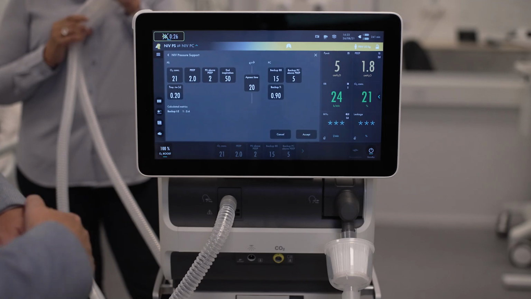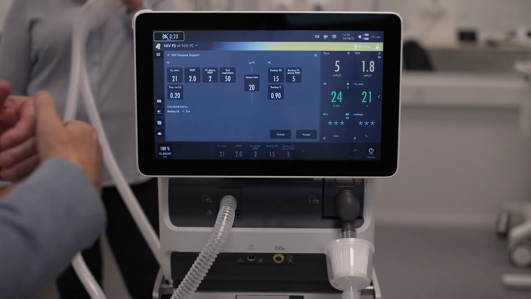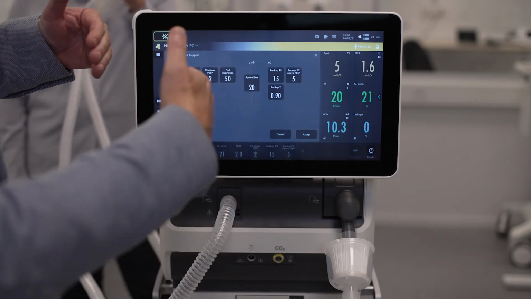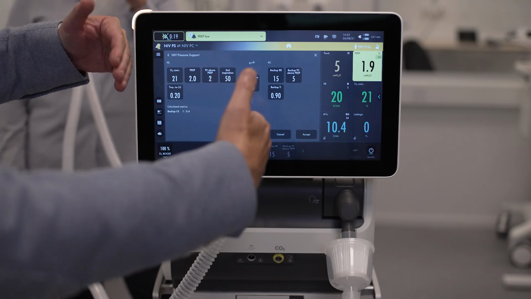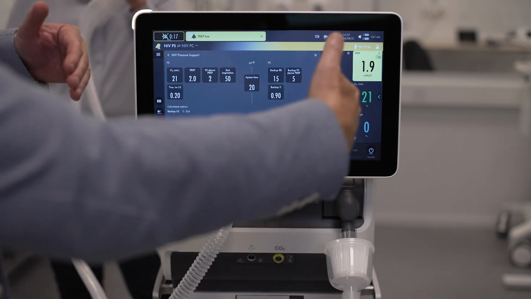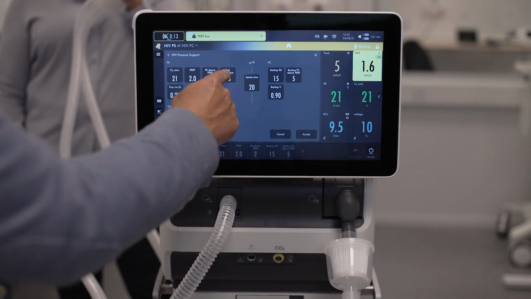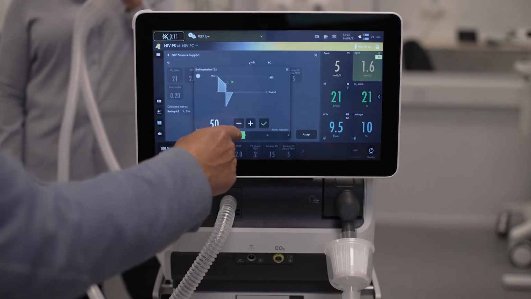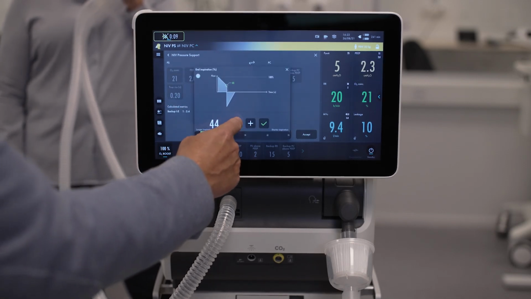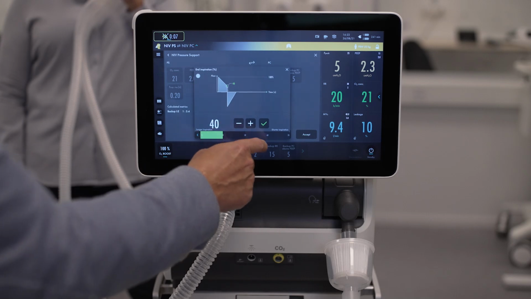It includes a new wider screen, and of course you can see both settings for the pressure support, apnea time, and the backup widely on the screen. And of course we have the contextual help here. It also enables fine-tuning of the settings.